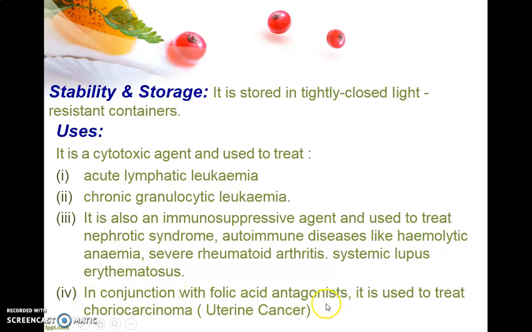Now, this drug, 6-mercaptopurine, is used in combination with the folic acid antagonist methotrexate, which we just saw as an example. It is used to treat choriocarcinoma, that is, uterine cancer. Nowadays it's a major problem amongst women, and there may be a number of reasons for that. So for the treatment of uterine cancer, 6-mercaptopurine is again a useful drug.